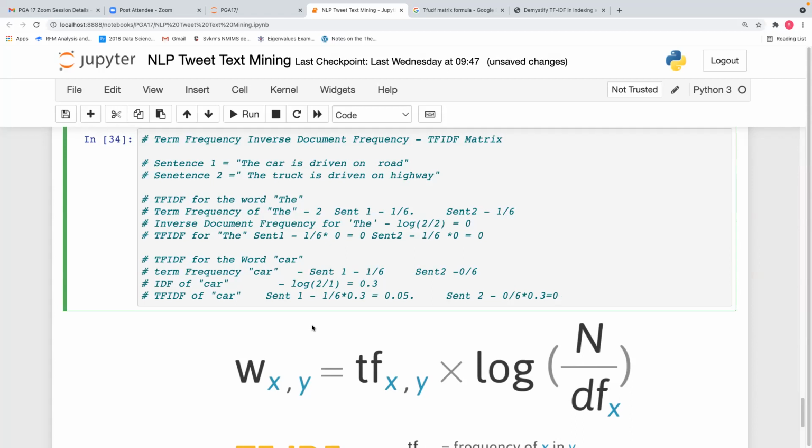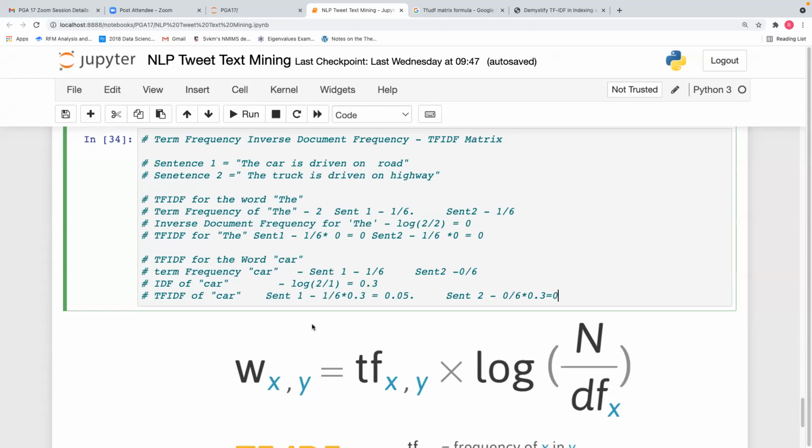And the TF-IDF matrix eliminates words that have 0 value. If in both documents it becomes 0, as in this case the word the, it will be eliminated. It will retain car because in one document it has 0.05, in the other document it has 0. So car will be retained in the matrix, the will be deleted from the matrix.